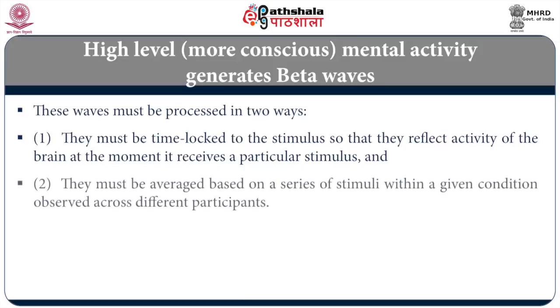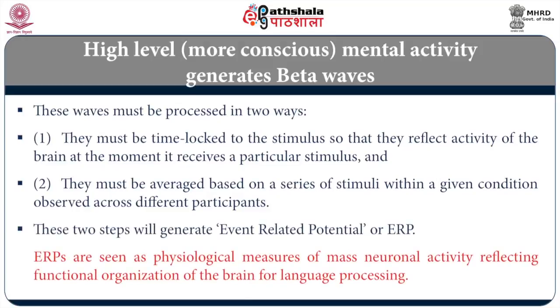The next step is that they must be averaged, because there is so much electrical activity happening in relation to a particular stimulus that one person is not enough. So you basically take beta waves and average them over a series of stimuli in a given condition across different participants. When you go through these two steps, what comes out is what is known as the evoked response potential, ERP. This is the most important concept in electrophysiological methods of neurolinguistics, that is EEG.